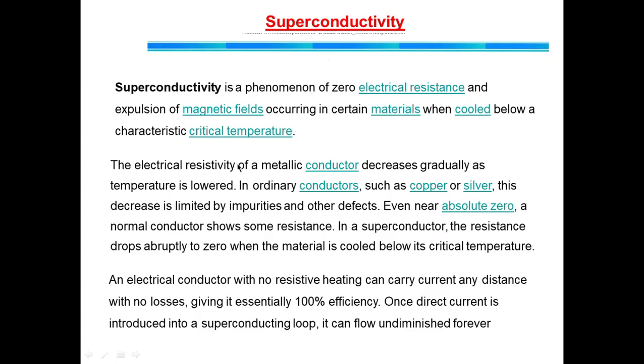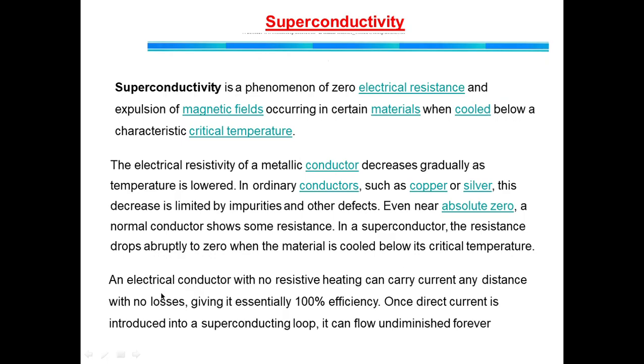Now, the electrical resistivity of a metallic conductor decreases gradually as temperature is lowered. In ordinary conductors such as copper or silver, this decrease is limited by impurities and other defects. Even near absolute zero, a normal conductor shows some resistance. In a superconductor, the resistance drops abruptly to zero when the material is cooled below its critical temperature.